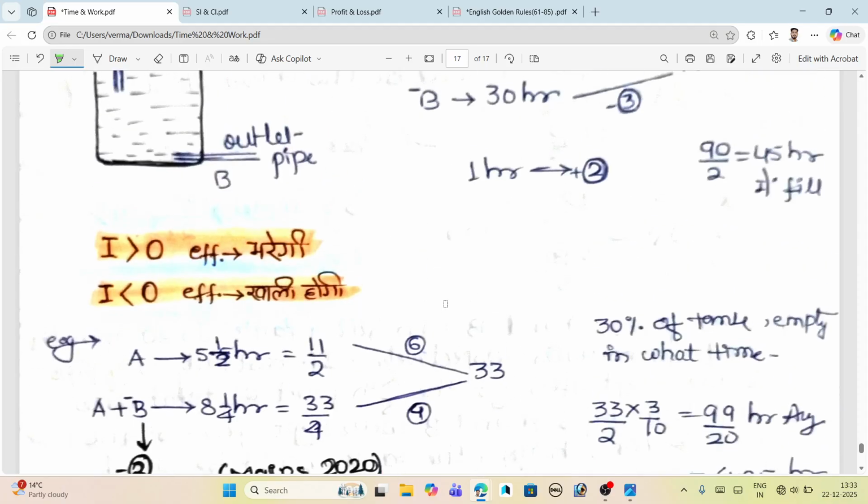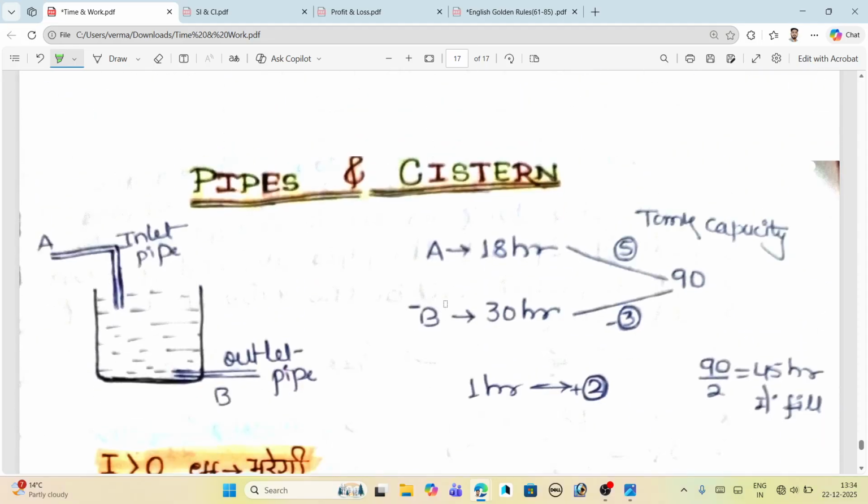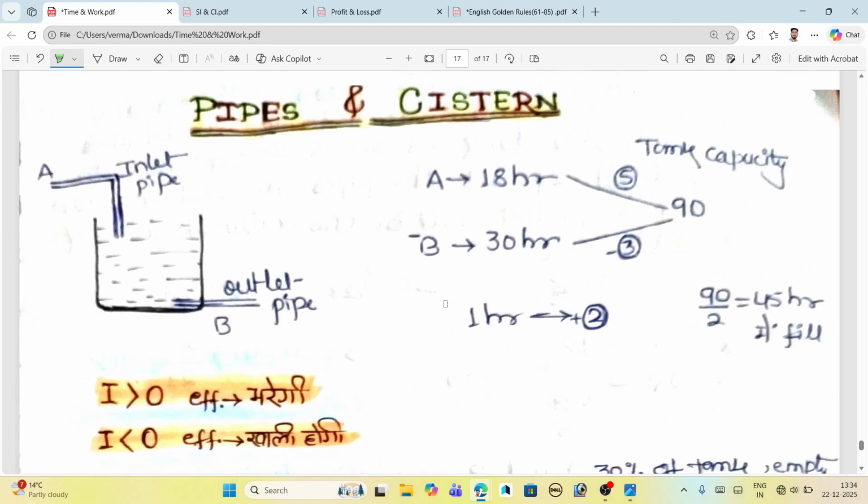Finally, we have completed our time and work concept. This is the same concept. Here it is, pipe and cistern. What is pipe and cistern? Obviously, in your home you all have a cistern and pipe connection. Pipe connection of what? Pipe connection of water only. So just see here, this is the same thing, pipe and cistern.